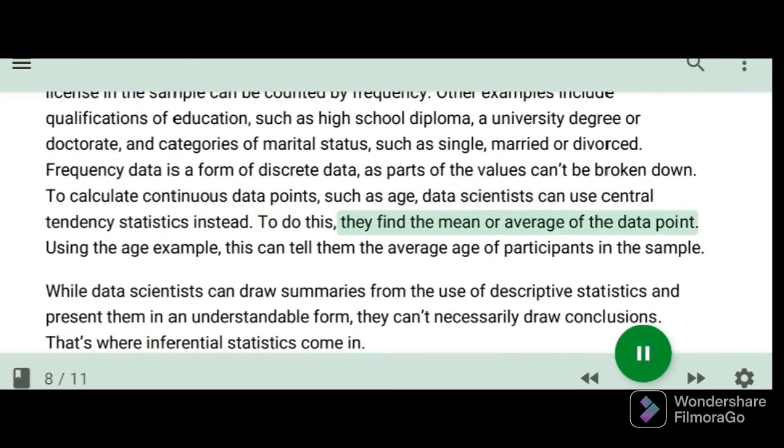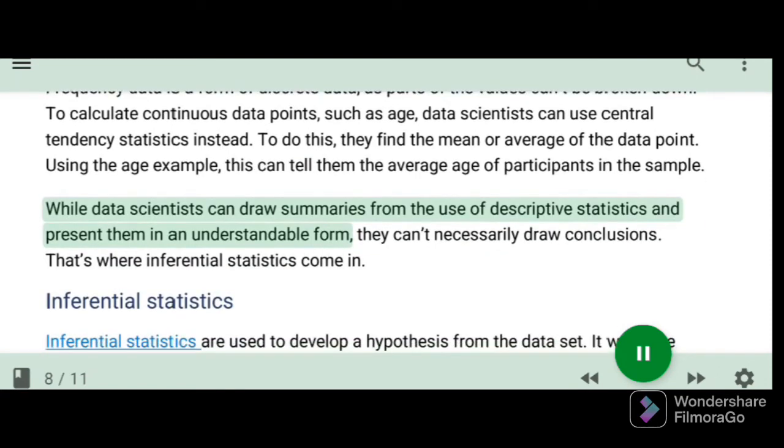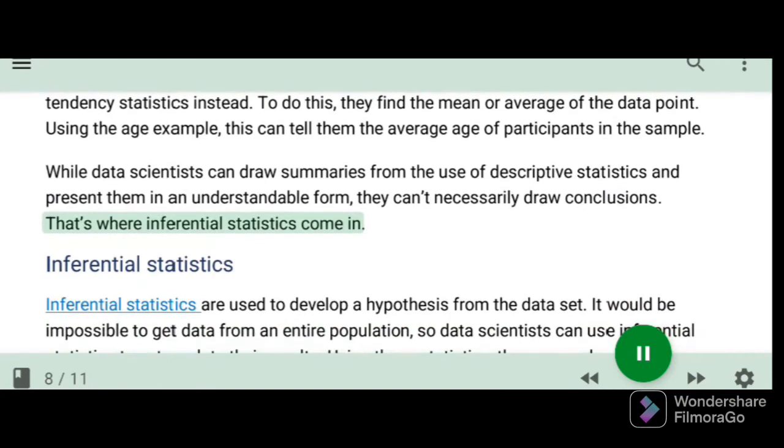To do this, they find the mean or average of the data point. Using the age example, this can tell them the average age of participants in the sample. While data scientists can draw summaries from the use of descriptive statistics and present them in an understandable form, they can't necessarily draw conclusions. That's where inferential statistics come in.